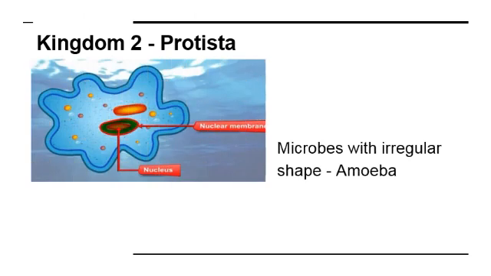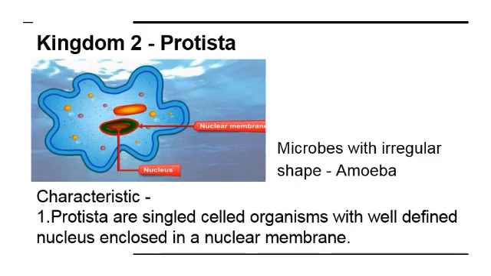The second kingdom is kingdom Protista. These microbes with irregular shape you can observe in the diagram. This is amoeba. The first characteristic of kingdom Protista is they are single-celled organisms with a well-defined nucleus enclosed in a nuclear membrane.